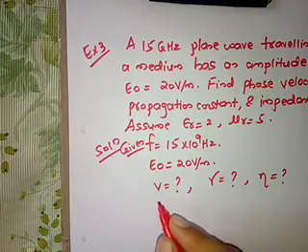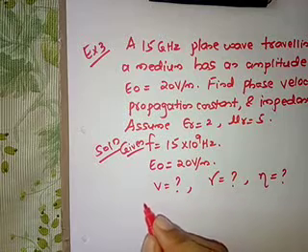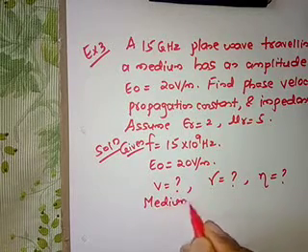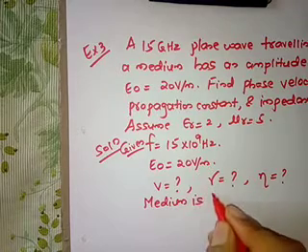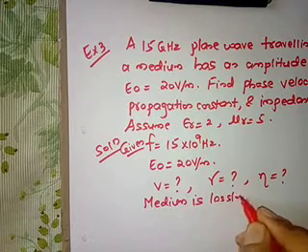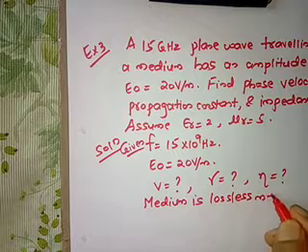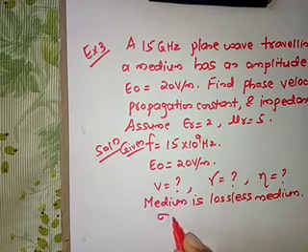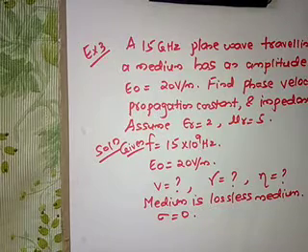Let us assume that the medium is lossless medium. So if the medium is lossless, then the conductivity sigma is equal to 0.